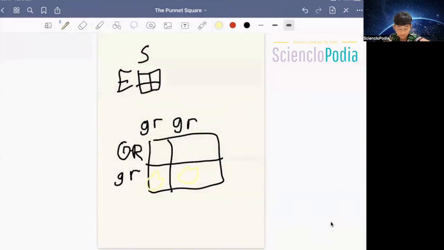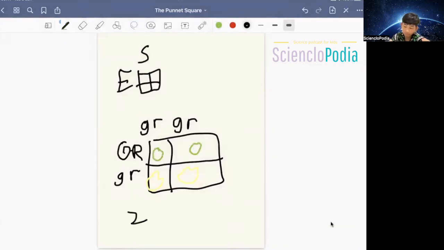Okay, so now we need to get this GR of the GR. Here's a fun trick I like to use. I'm not sure if it'll be that useful or if you'll encounter this a lot. When you have all of this as dominant, just ignore all this, because even just one dominant gene can cancel out all the recessive genes. We have this dominant gene right here. So what we need to draw is green, so we get a green pen out here, and it's round. There you go. Now we can draw a ratio.